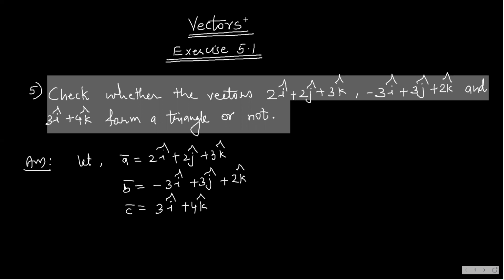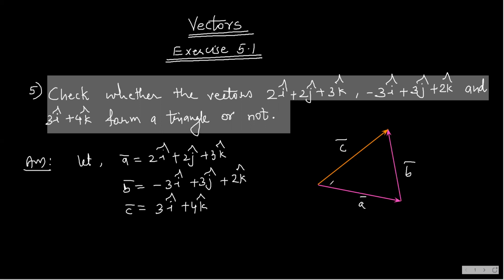Now what you need to follow here is, if three vectors are like this, suppose I have three vectors as a bar, b bar and c bar. I do not know which vector is where, but it is just for the sake of making you understand.